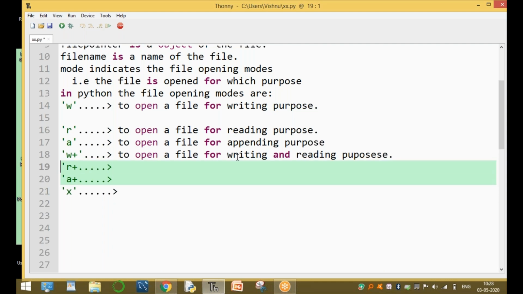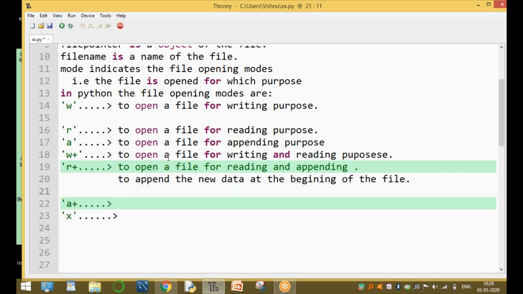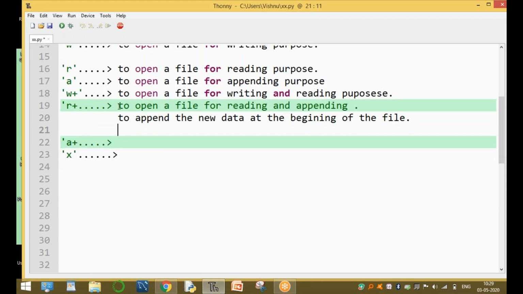And R plus, to open a file for reading and appending, to append the new data at the beginning of the file.